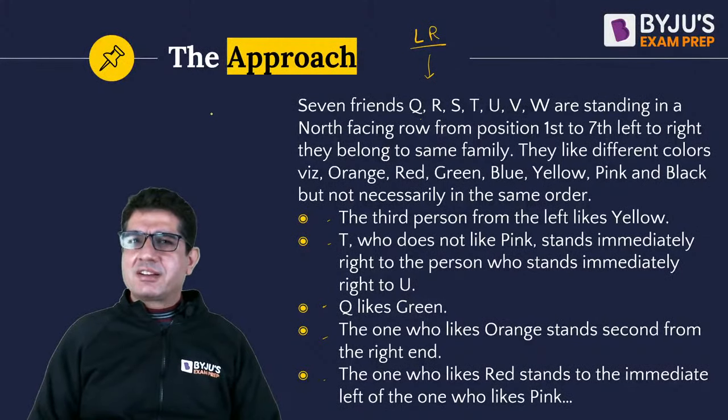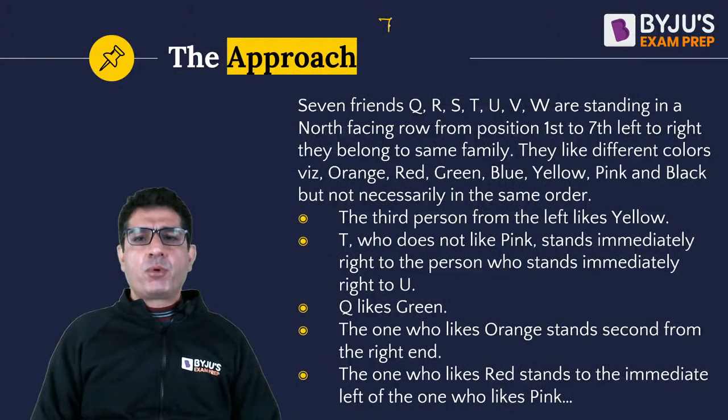So what do you think? What are we supposed to do in this particular question? We are supposed to arrange 7 individuals in a particular order.